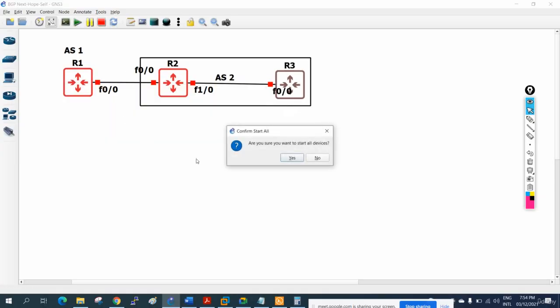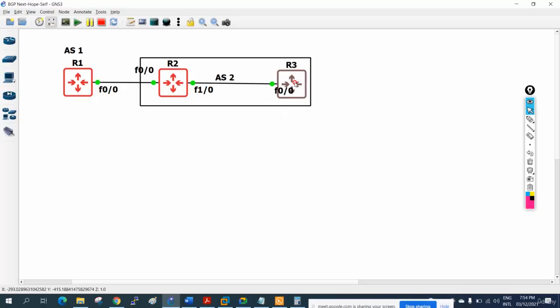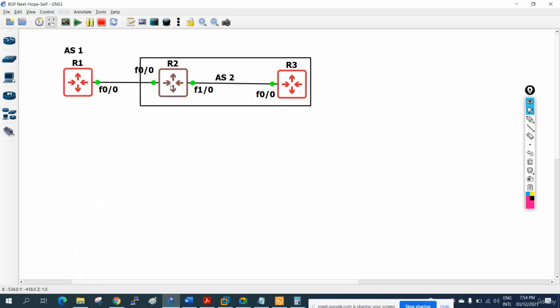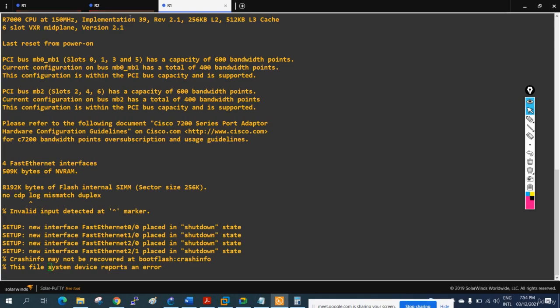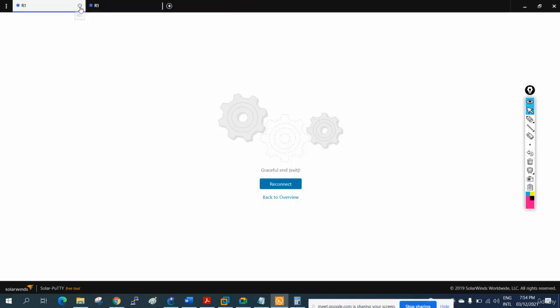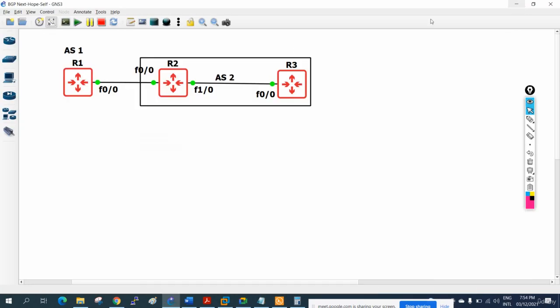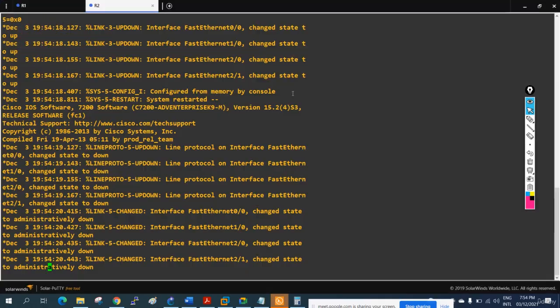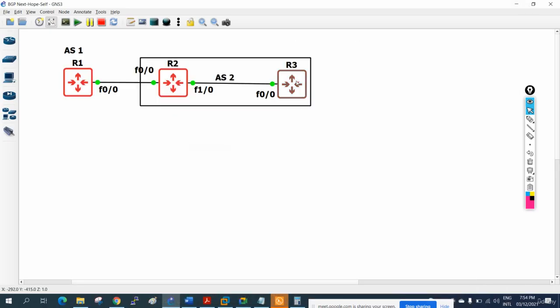Now I will power on the routers, and then we can open the console also. Let me take the console of R1, and let me close the old ones we are not using. So this is R1. Now I will open the console of R2, and then I will open the console of R3 also here.